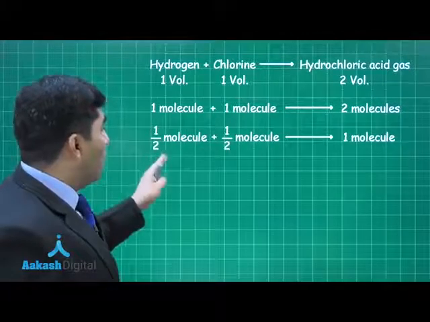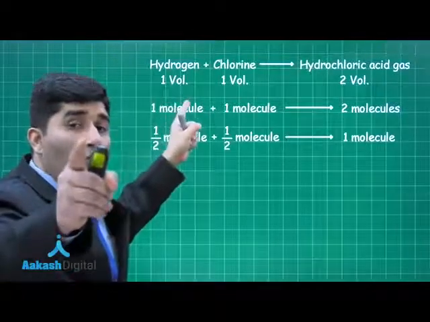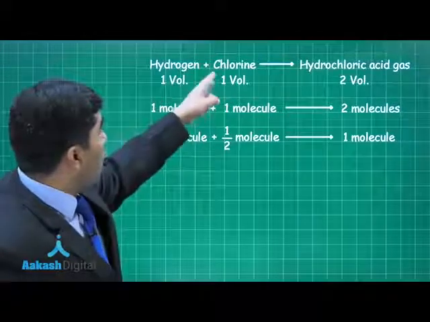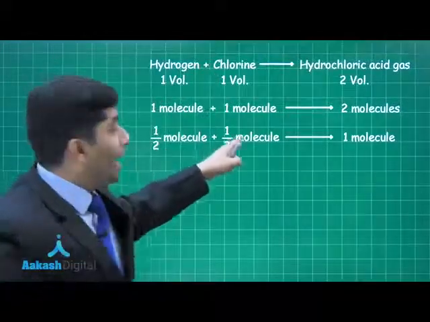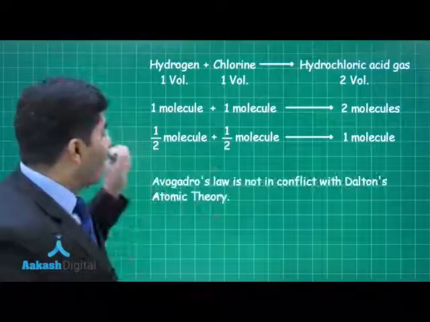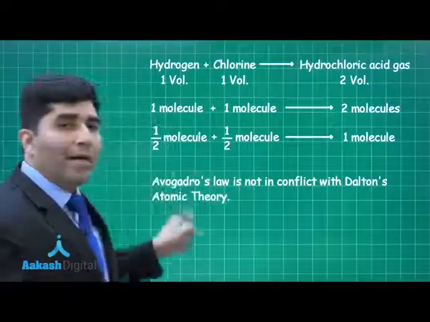Half a molecule of hydrogen, which is possible, is a hydrogen atom, half a molecule of chlorine is a chlorine atom, and together they give 1 molecule of hydrochloric acid.